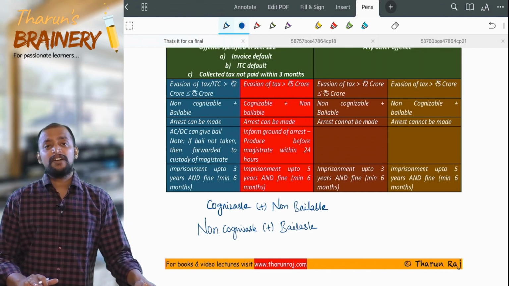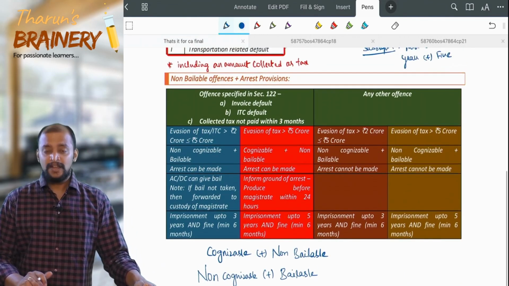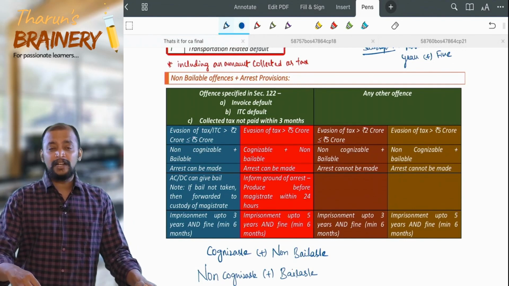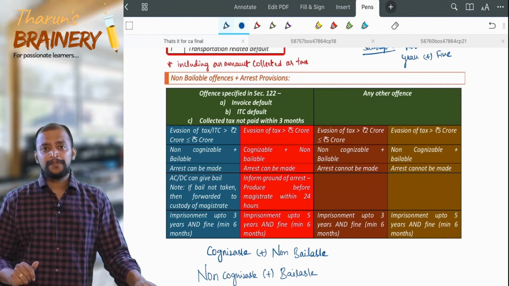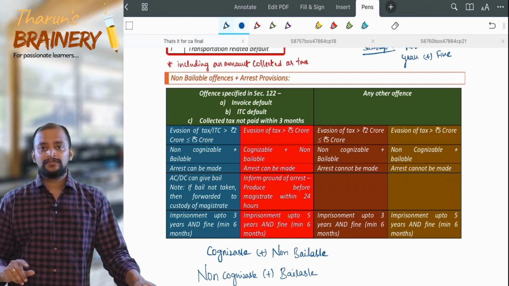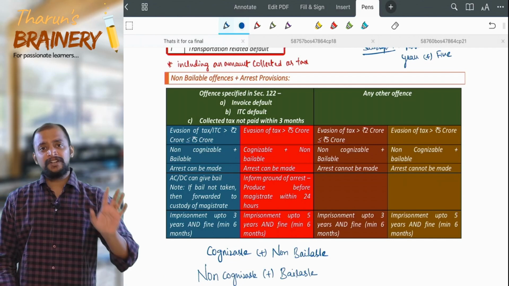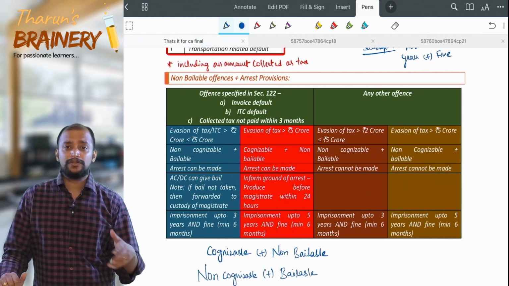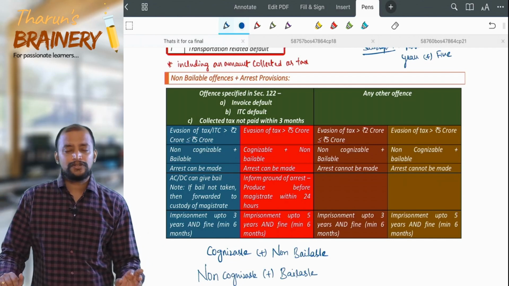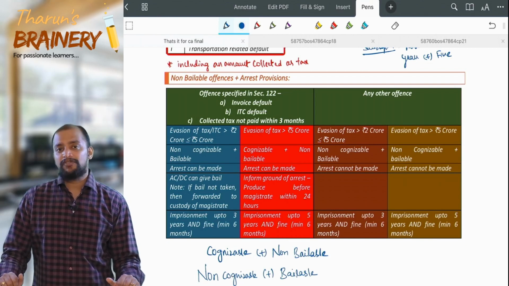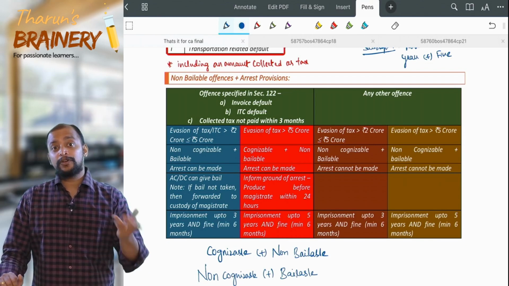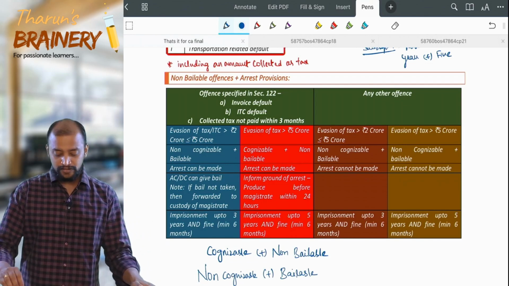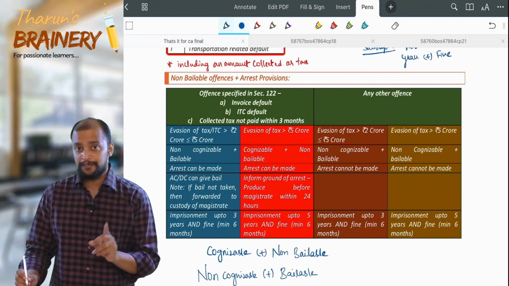Now, what are the offences under the GST which are cognizable and non-bailable? Remember, 2 IC. What are they? Number 1, invoice default, which we already discussed: supply without invoice, invoice without supply, and supply with incorrect invoice. So invoice default, ITC default, and collected an amount as tax and not deposited within 3 months. So here collected tax means which will come?